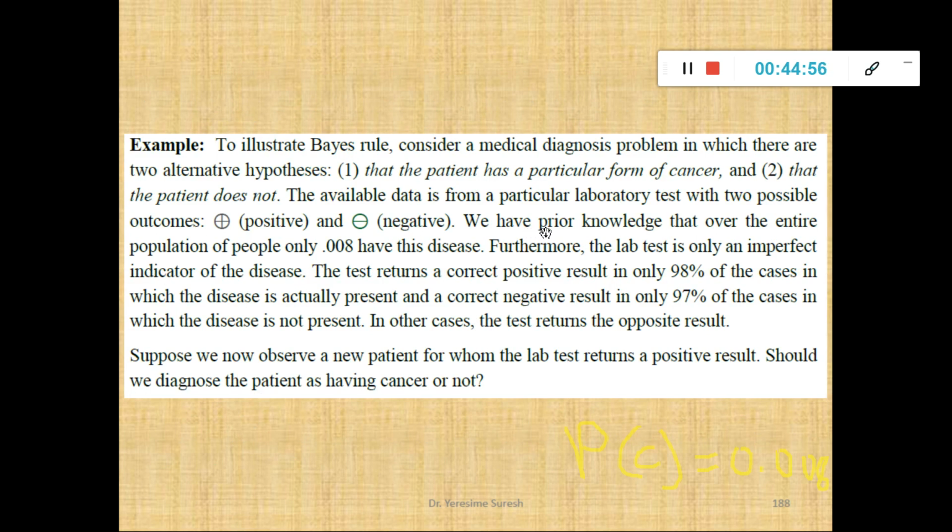I just have the prior knowledge that over the entire population of people, only 0.008 have this disease. Whether there are 50, 100, 1000, lakhs, 10 lakhs, the population size is not known. I just know that among the given population n, the percentage of people having cancer is 0.008.